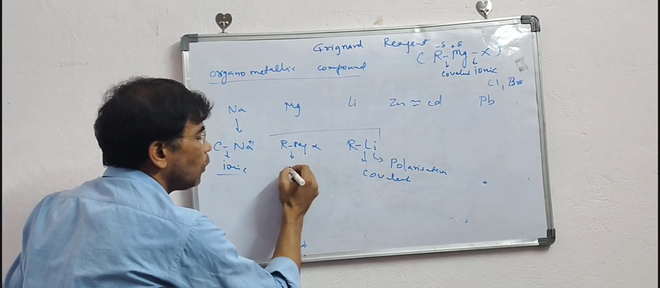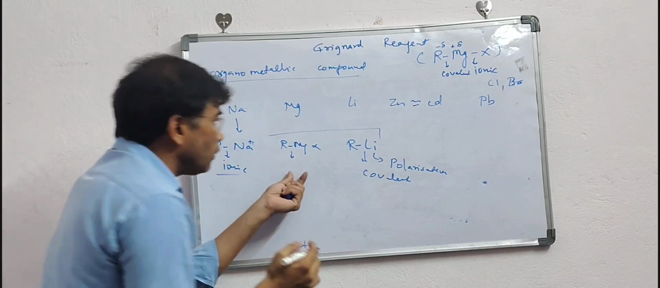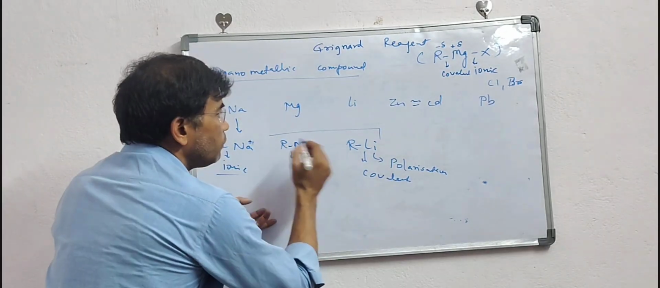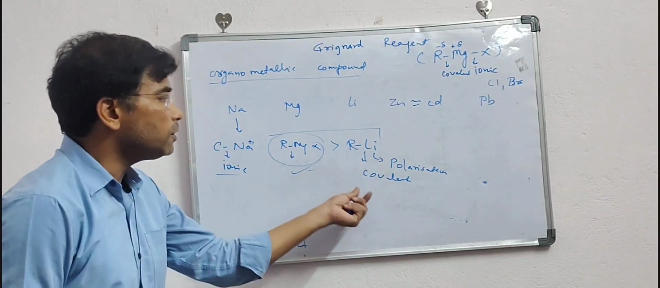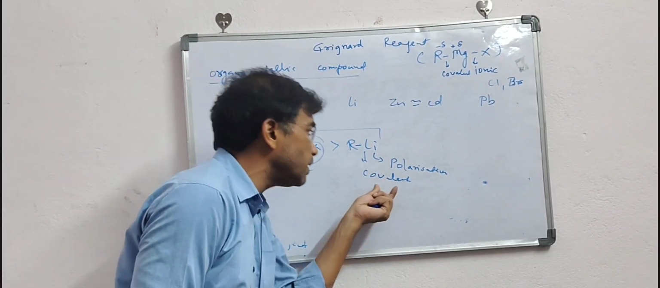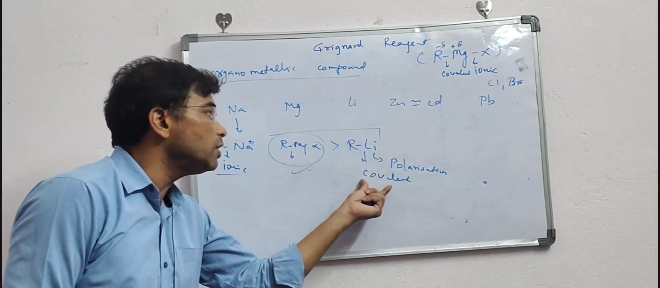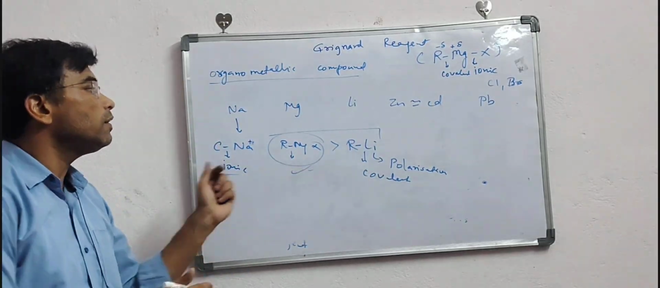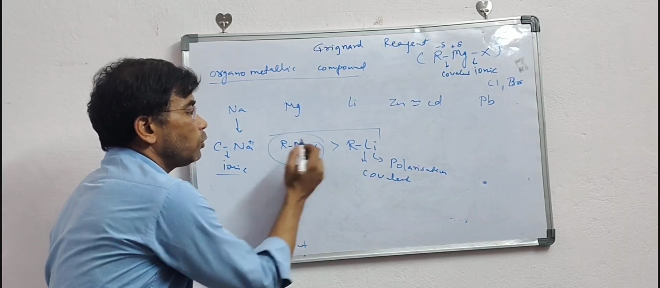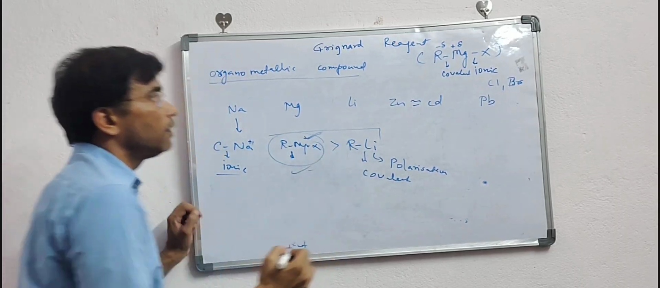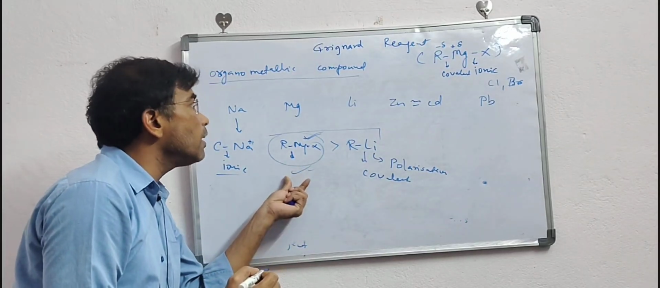So here the covalent nature is comparatively less as compared to lithium. That is why this is a good organometallic compound as compared to lithium. Here in lithium, the bond is more polarized because the size is small according to Fajan's rule, and it has more covalent nature. Here this is less covalent, more ionic character is there, as compared to this one. So this is regarded as a better organometallic compound.